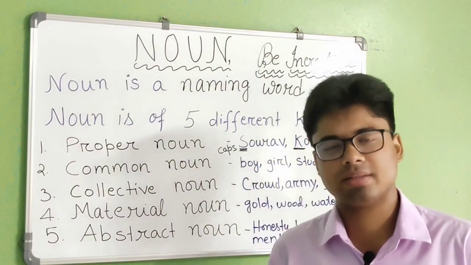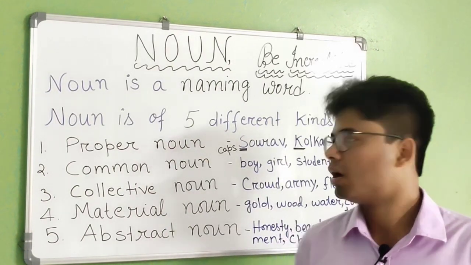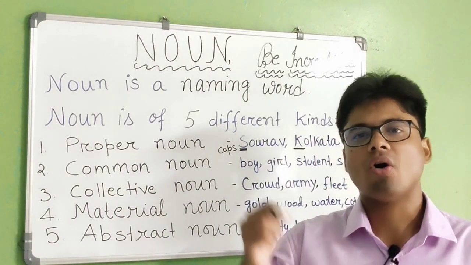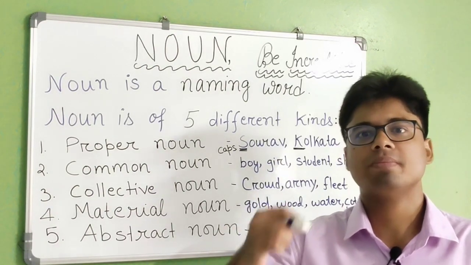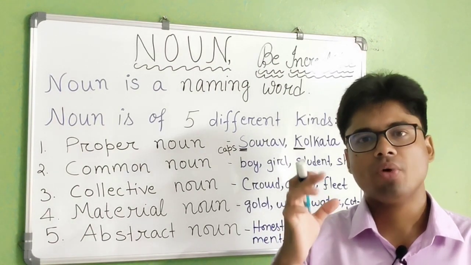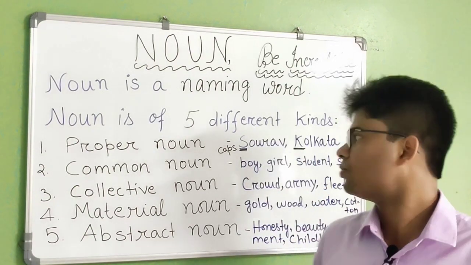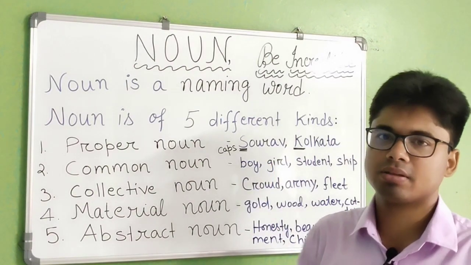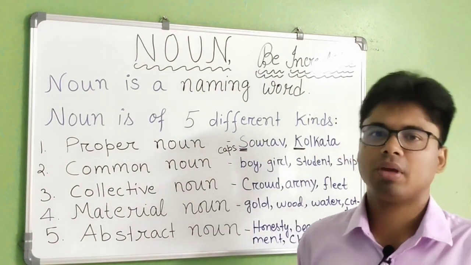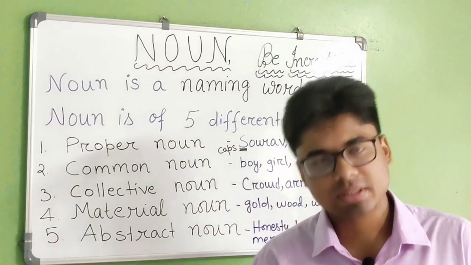Yes, you have recognized right. Your name is itself an example of proper noun. You ask me how? Proper noun's definition is any name of any city, of any person, of any state. You have to just name it, and if you find the alphabet is starting with a capital letter, then it will be an example of proper noun. Any state's name, any person's name, any animal's name, anything.